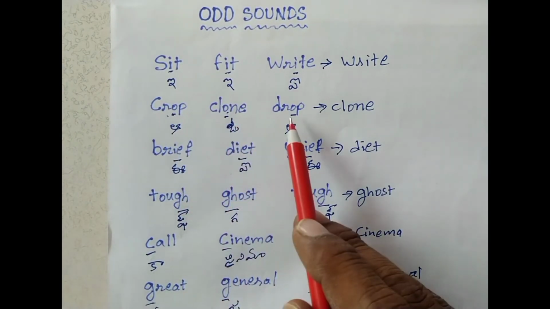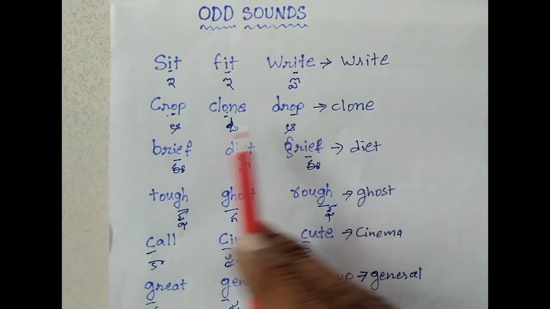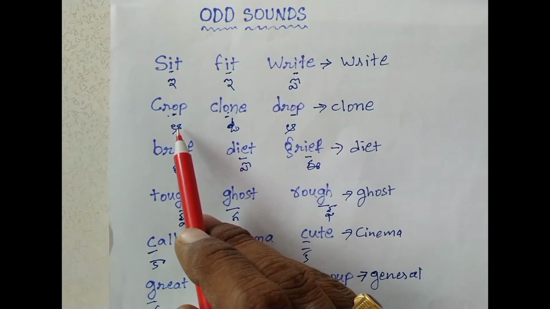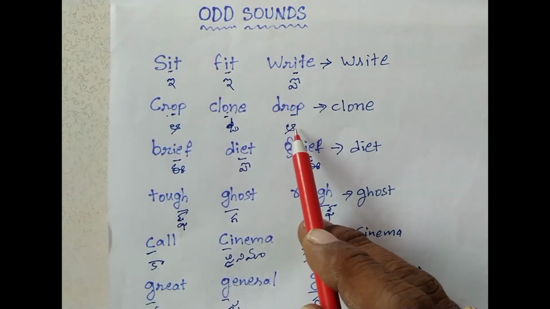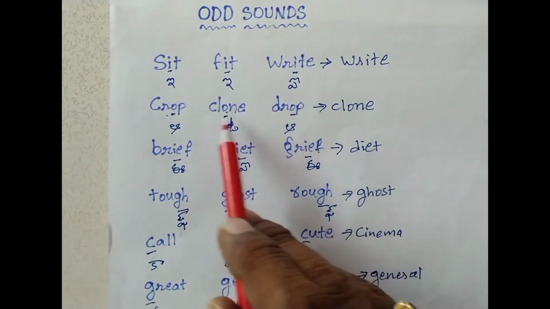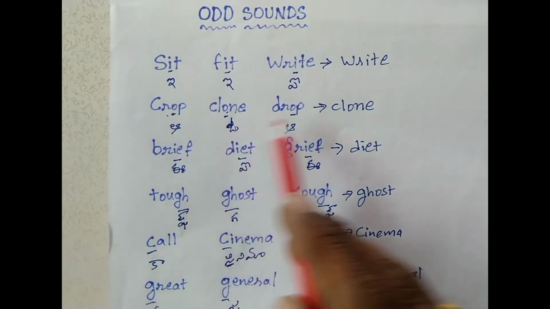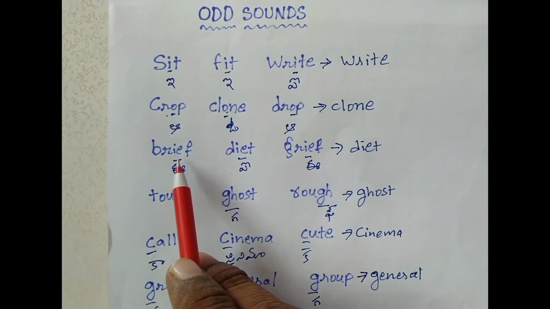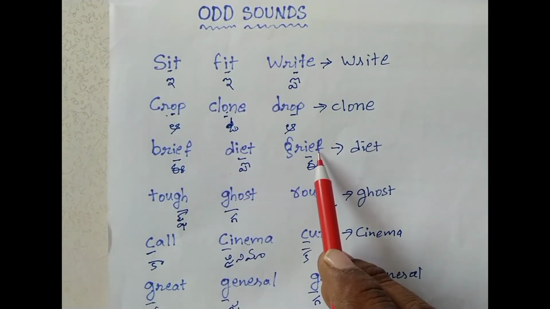Next, crop, O is underlined. Clone, O is underlined. Drop, O is underlined. Here crop, O is giving the sound A. Drop, O is giving the sound A. So these 2 words have the same sound, but clone is giving the sound O. So the answer is clone.